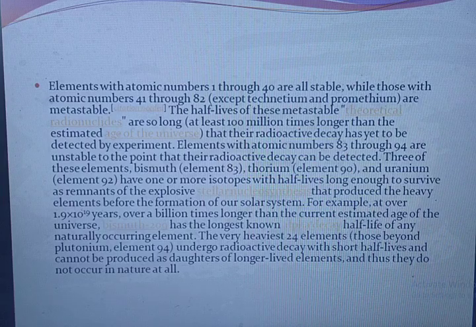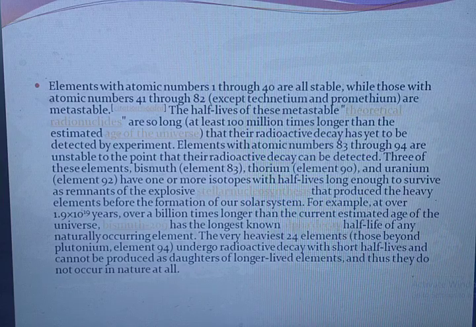Elements with atomic number 83 through 94 are unstable to the point that the radioactive decay can be detected. 3 of these elements, bismuth, thorium, and uranium, have one or more isotopes with half-lives long enough to survive as remnants of the explosive stellar nucleosynthesis that produced the heavy elements before the formation of our solar system.